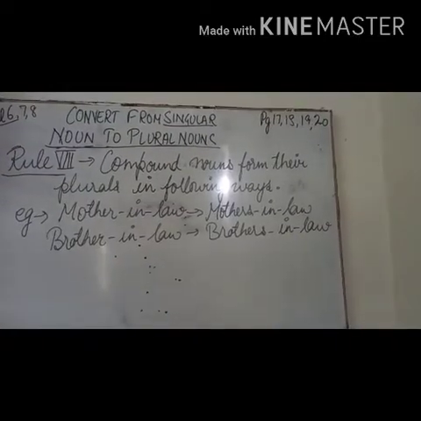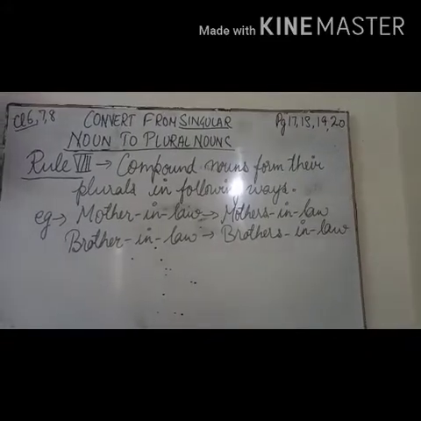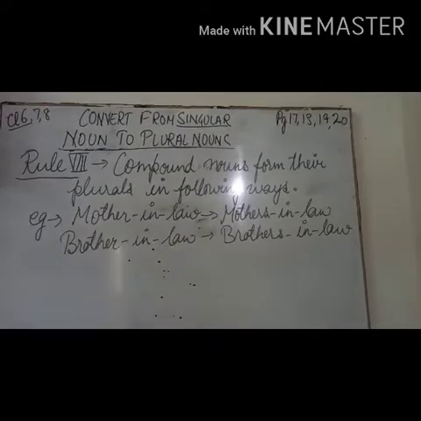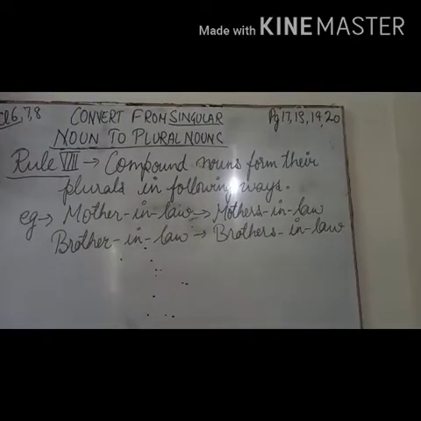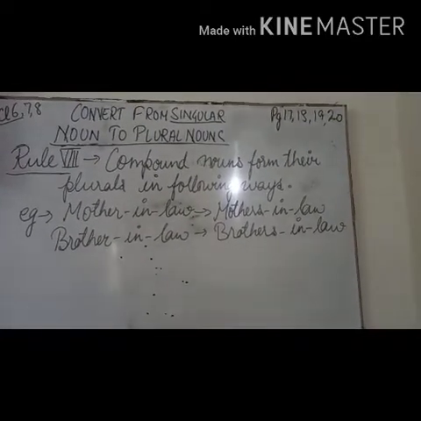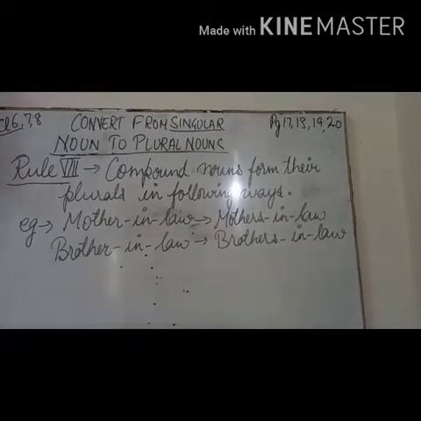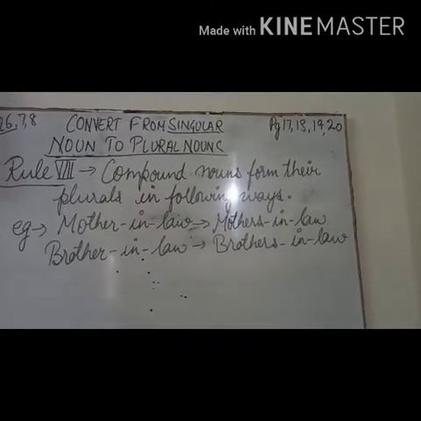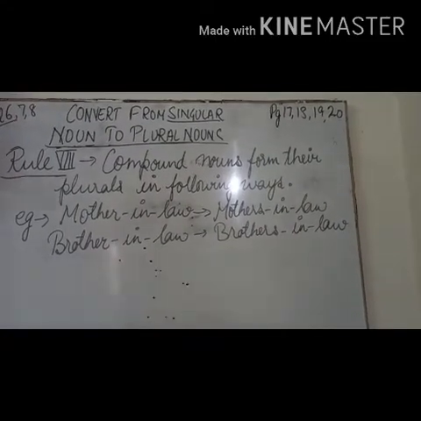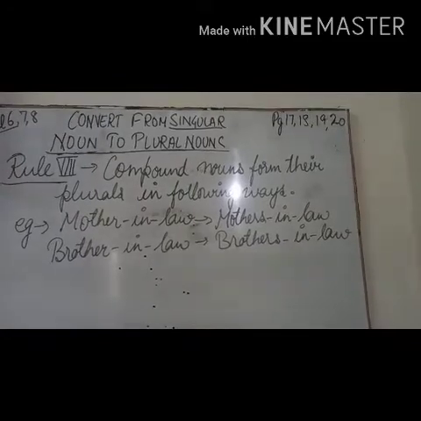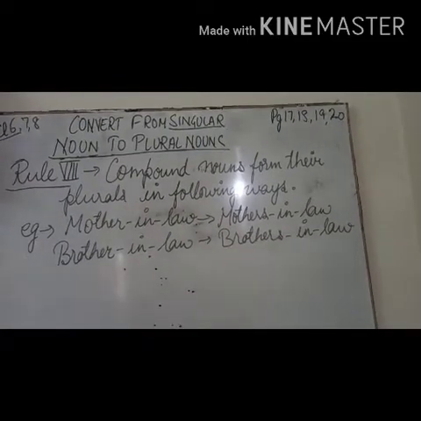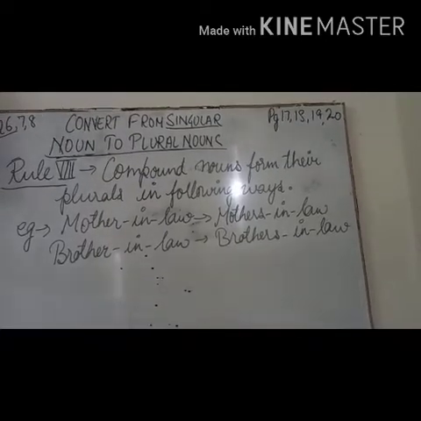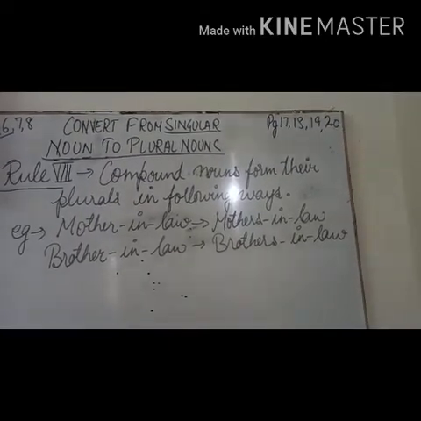Now rule number 8 says that compound nouns form their plurals in the following way. For example, mother-in-law: we add s to the base word, mothers-in-law. Brother-in-law: we add s, brothers-in-law. So they are compound nouns and they are changed into their plural forms by adding s to the base word. That is, mother converts to mothers, brother to brothers.